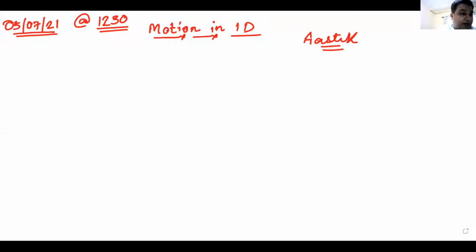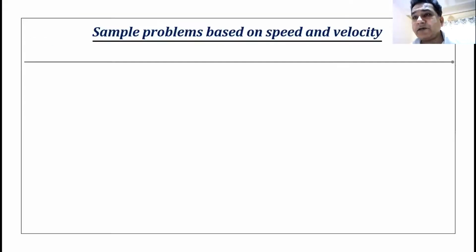Anyways, I will go ahead and solve one or two problems so that we understand how far we have gone. I'll take one or two problems just as a brush up so that we remember everything. This is a sample problem based on speed and velocity. It must be there in your notes. They are solved examples.